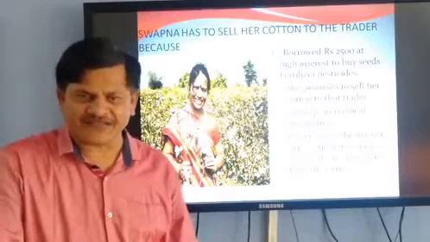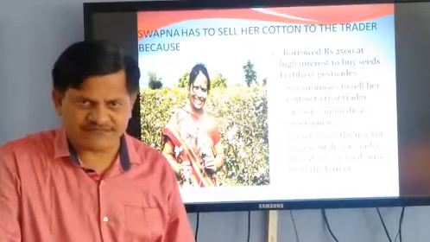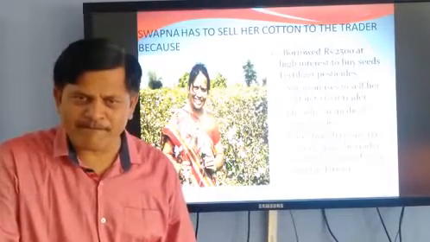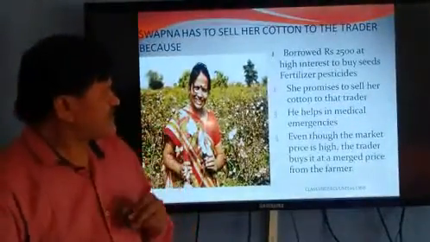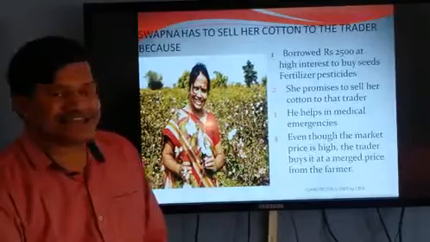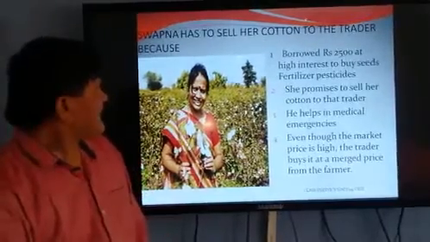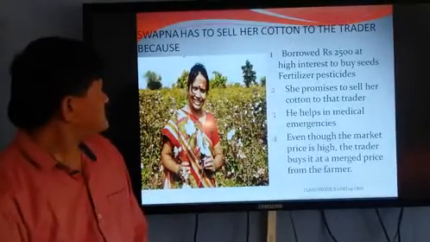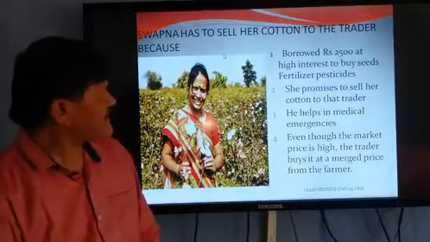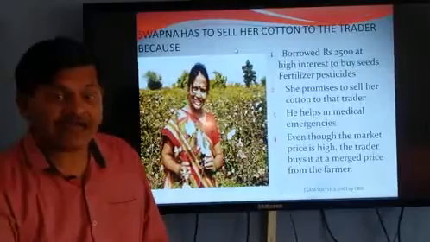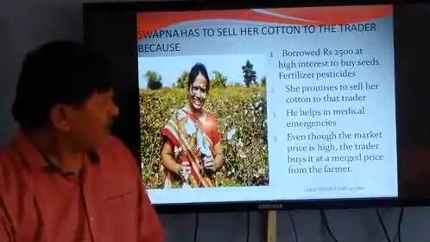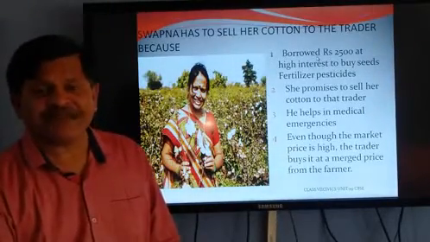She borrows from a trader, and she promises to sell her cotton to that trader. Here, Swapna has to sell her cotton to that particular trader. Why? That is most important. Because she borrows money from that trader.